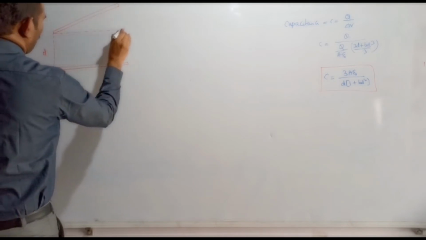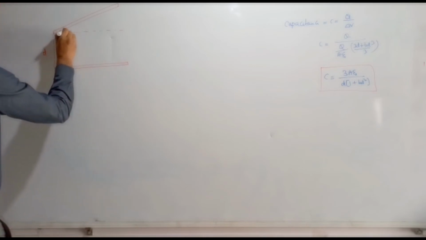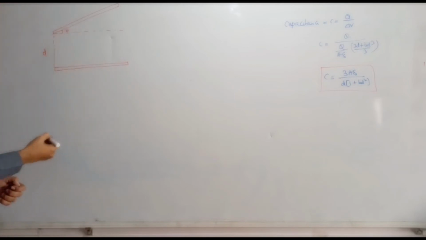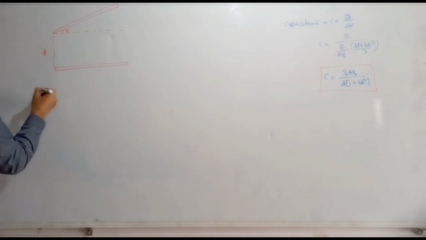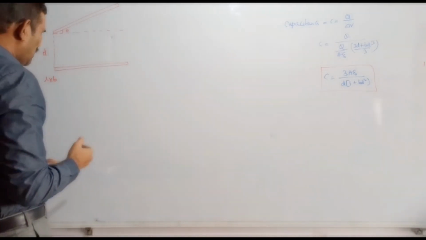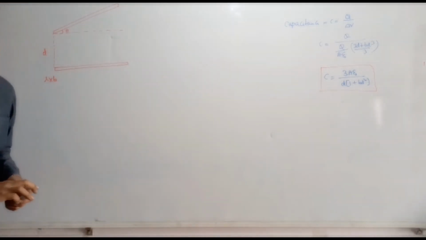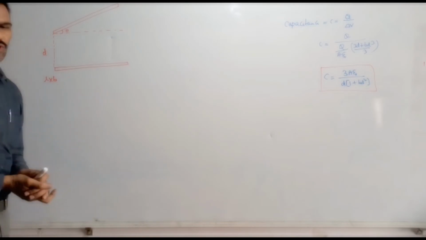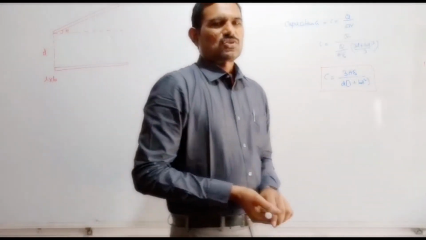Let us take this order of dimensions: I am taking L into B so that you will get clarity about how to write the area. You may take it as L, or I am taking it here as L into B, right? So that you will get clarity about how to take that area. Now in that system you need to find the capacitance. So note down that problem.